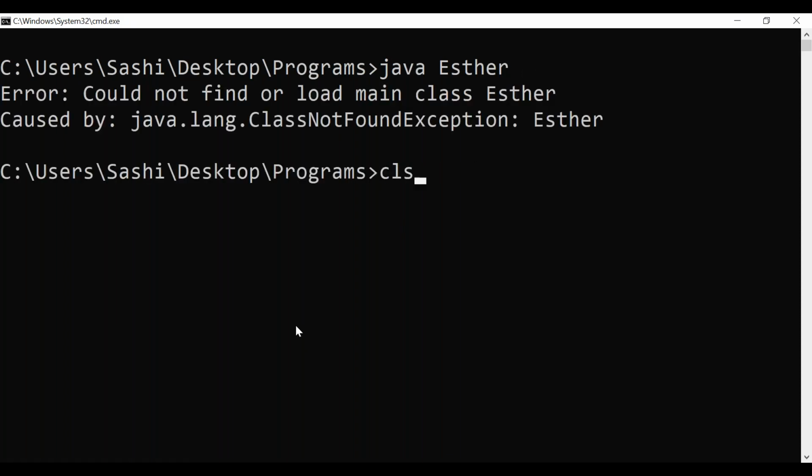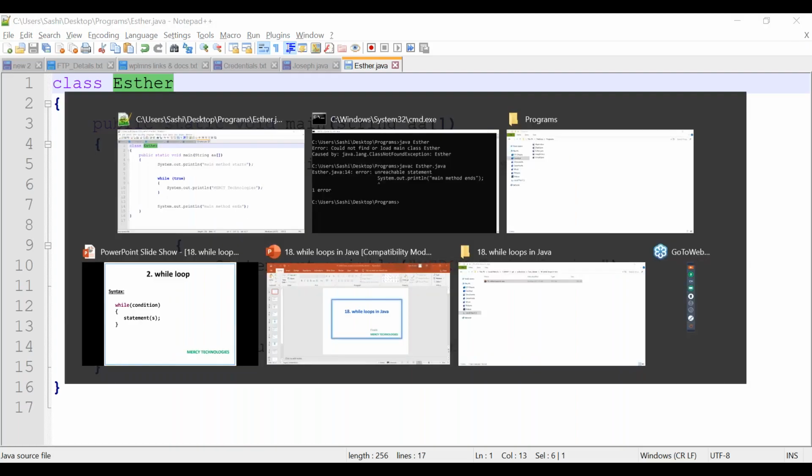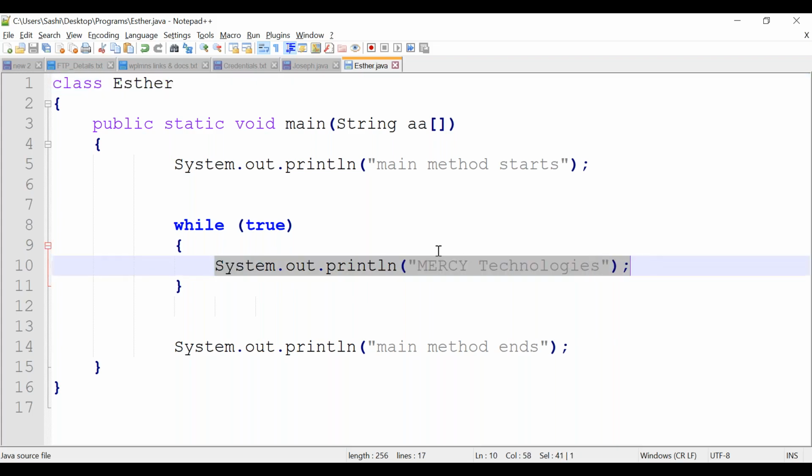Let's compile it first. There is an issue here: unreachable statement. Even the compiler itself came to know that this statement cannot be executed, correct?